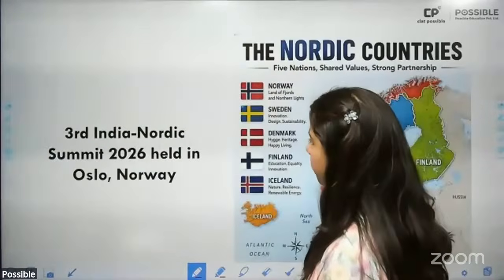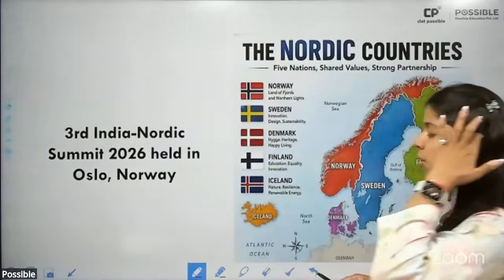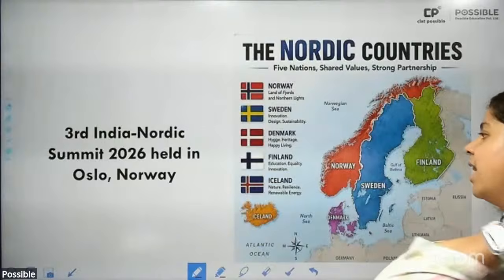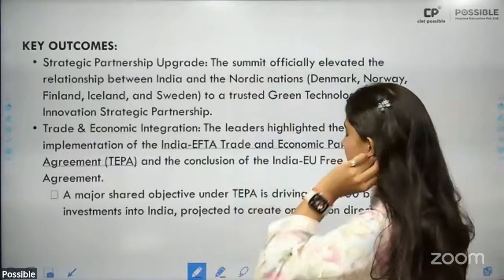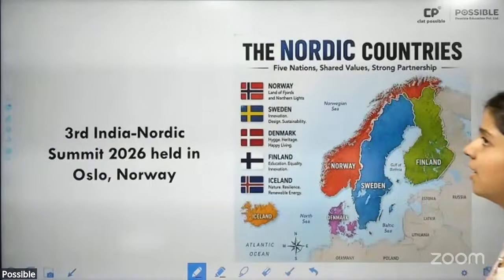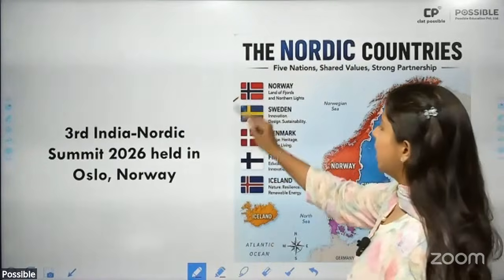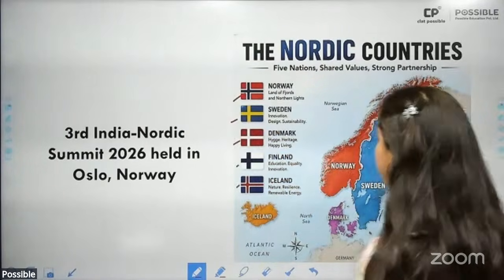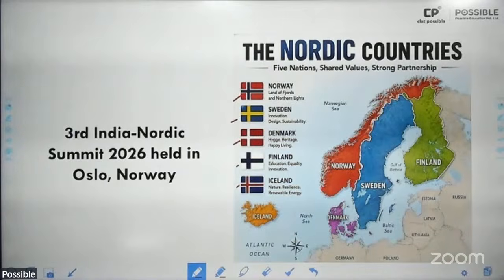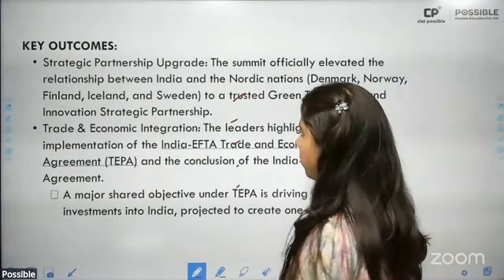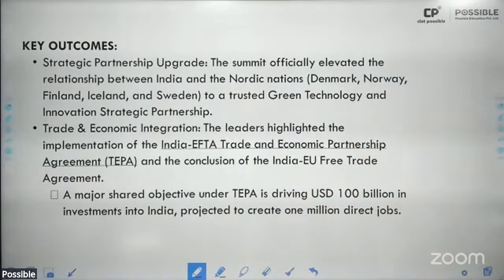So then India also undertook the India Nordic Summit in 2023; the third India Nordic Summit was in 2026 in Oslo, Norway. These are the 5 nations which make the Nordic countries: Norway, Sweden, Denmark, Finland, and Iceland. So what were the outcomes?